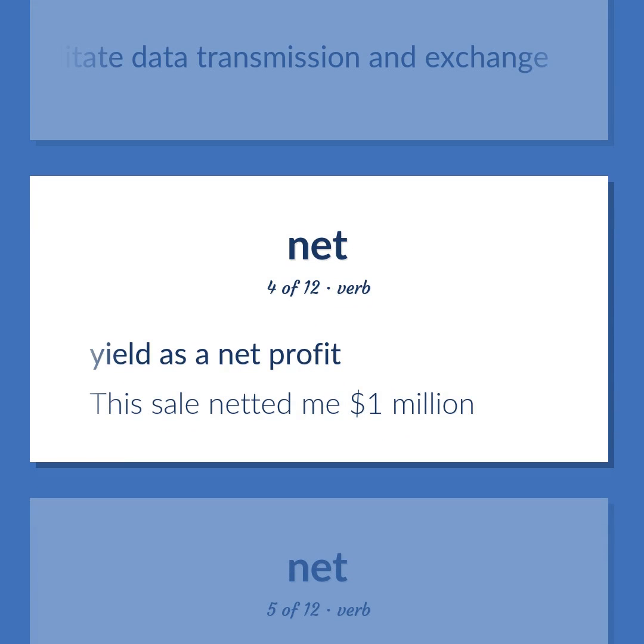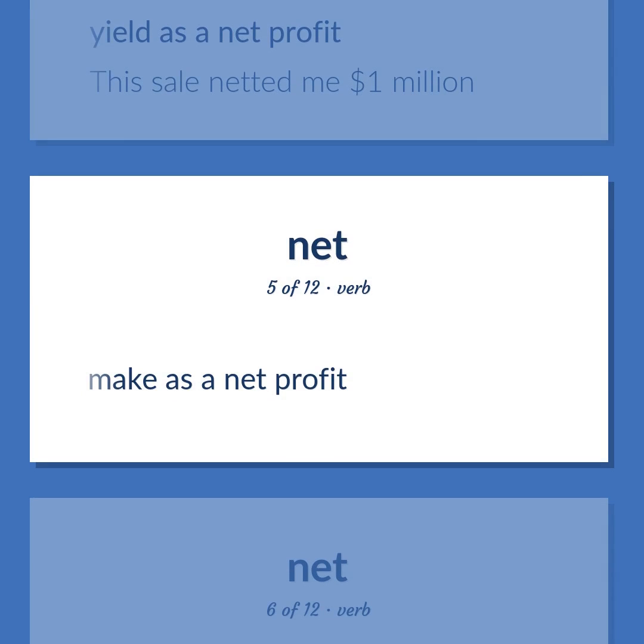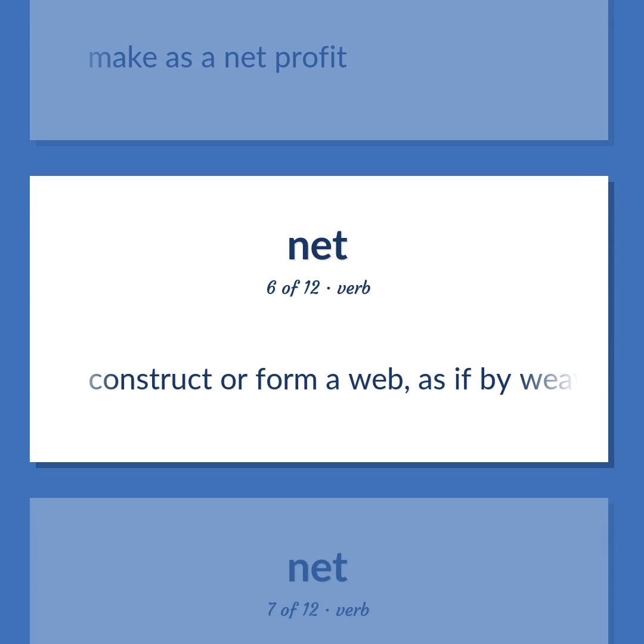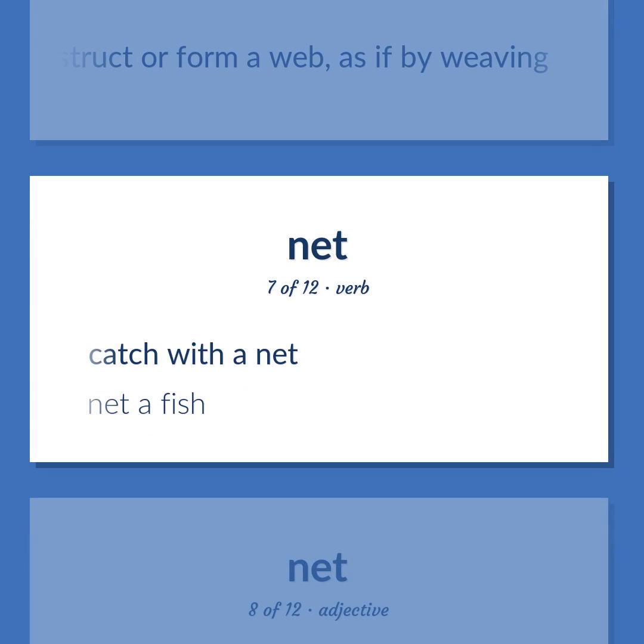Yield as a net profit. This sale netted me $1 million. Make as a net profit. Construct or form a web, as if by weaving. Catch with a net. Net a fish.